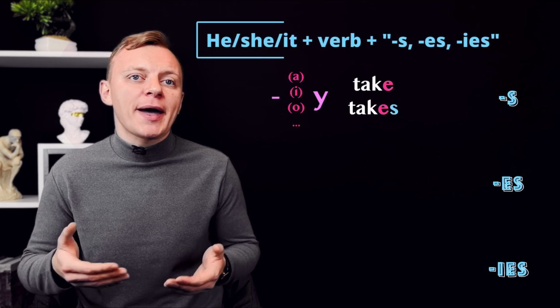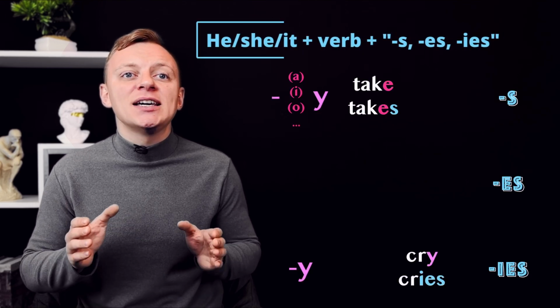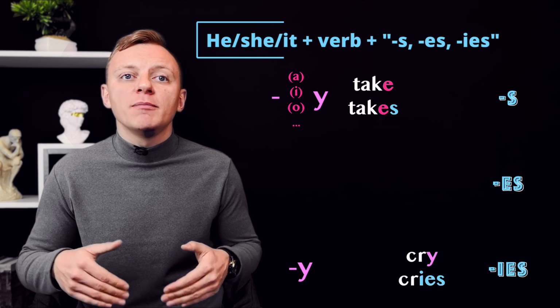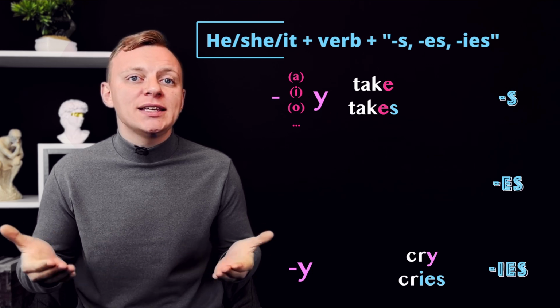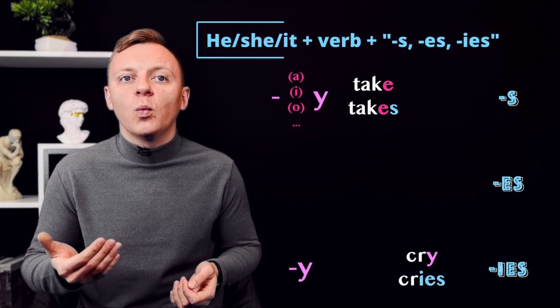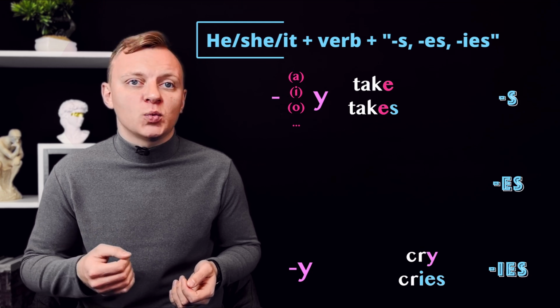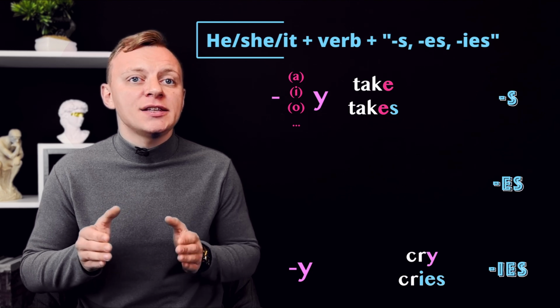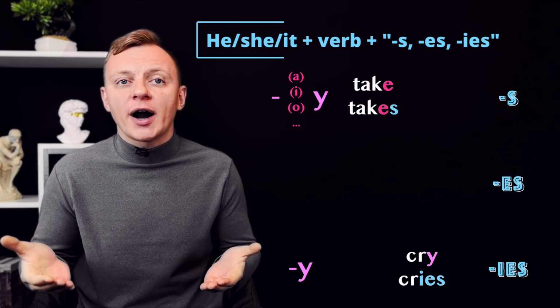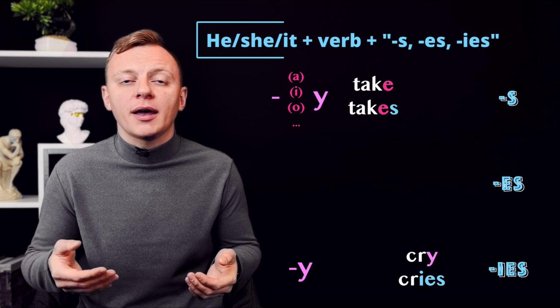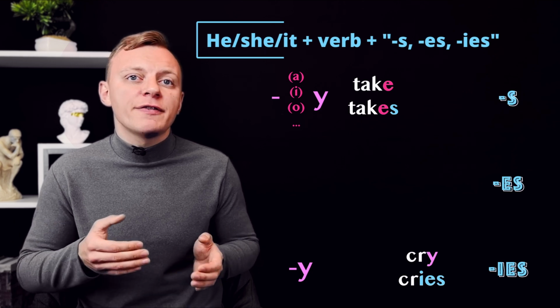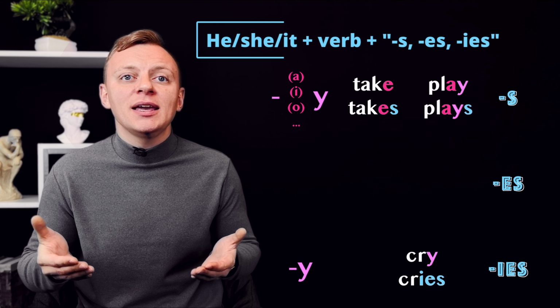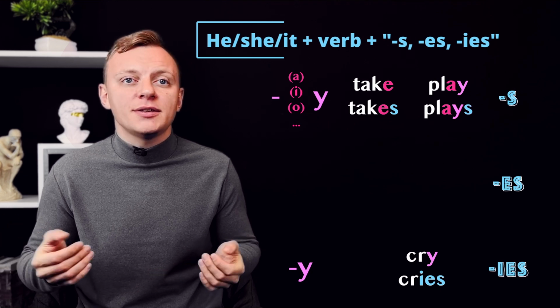So, if a verb ends with the letter Y and there is no vowel before the letter Y, we replace the Y at the end of the word with an I and add es. That is, we have IES instead of Y, as in the word cry, cry cries, or copy, copy copies. If there is a vowel, it's simply S, play, plays.